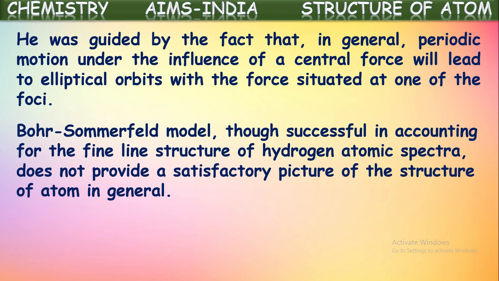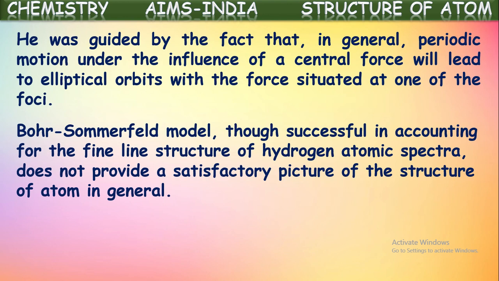Bohr-Sommerfeld, though successful in accounting for the fine line structure of hydrogen atomic spectra, does not provide a satisfactory picture for the structure of the atom in general. Of course, Sommerfeld's extension gave a little more explanation and clarity about the splitting of spectral lines as existing sub-energy levels in each shell.